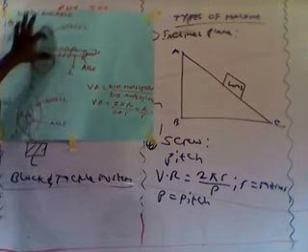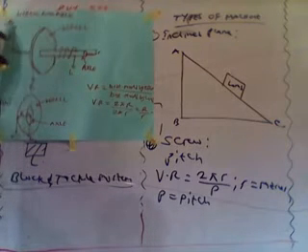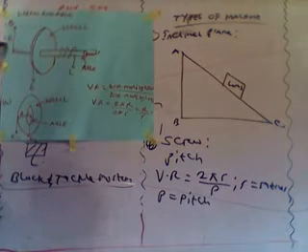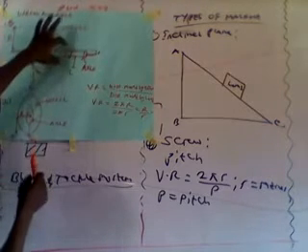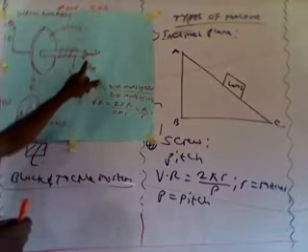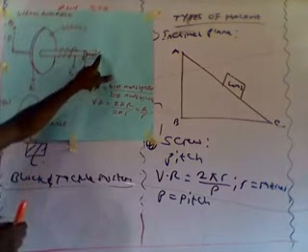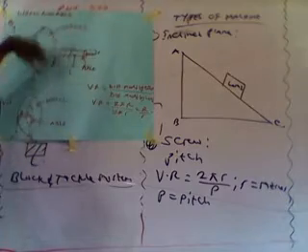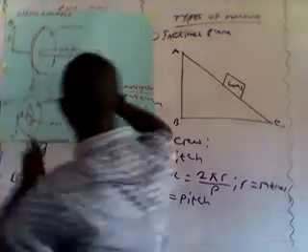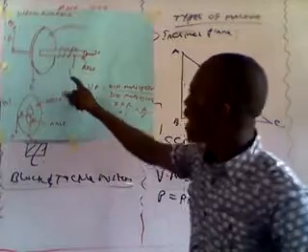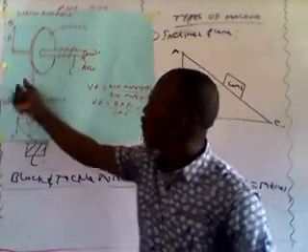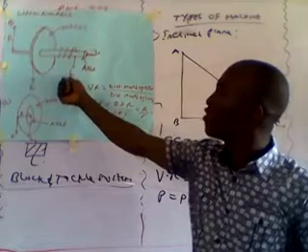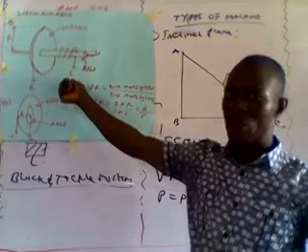It comprises the wheel itself. The wheel has a larger radius represented by capital letter R, and the axle itself, this is the axle, has a radius represented by small letter r. It's on the axle that the rope is wound round, so that you apply the effort on the wheel in order to lift the load from anywhere you want, maybe the well.